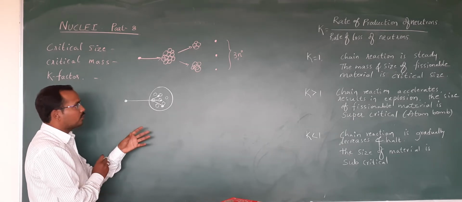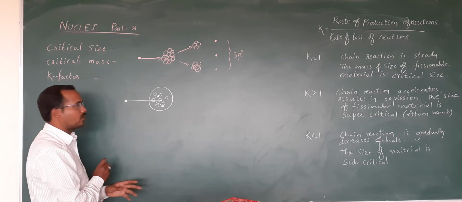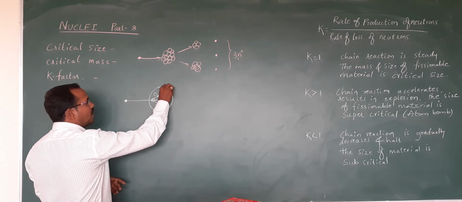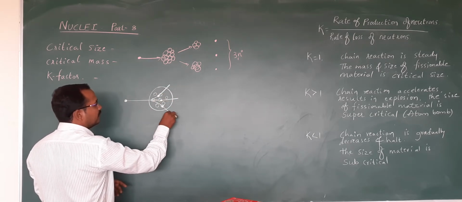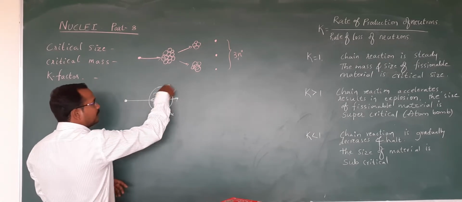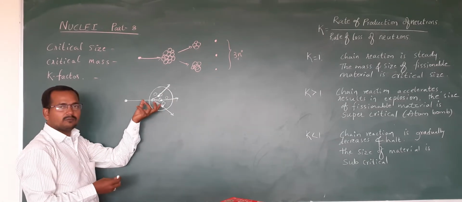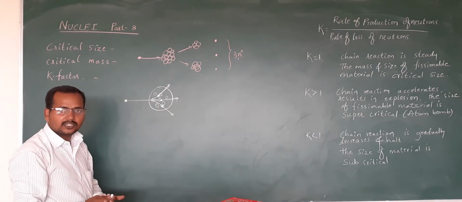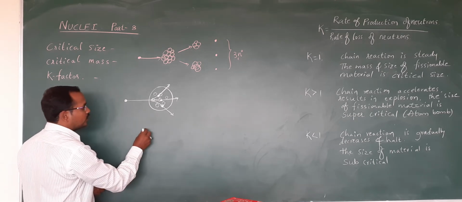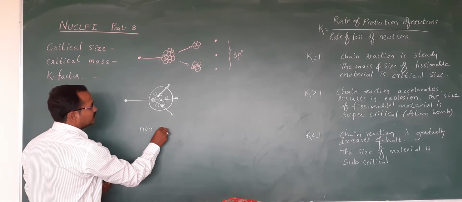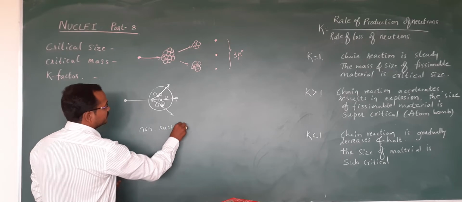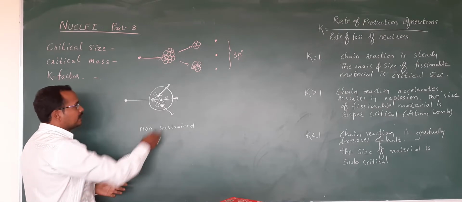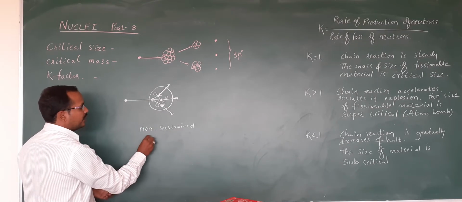These fast neutrons travel a long distance before slowing down. If they don't slow down, they will escape from the material, and then there is no further reaction. At that time, the reaction is said to be non-sustained. If these fast moving neutrons escape from the fissionable material, then the reaction is a non-sustained reaction.